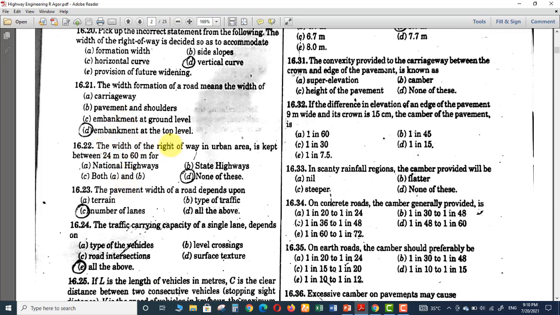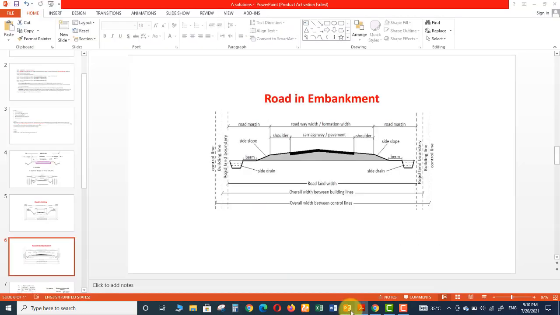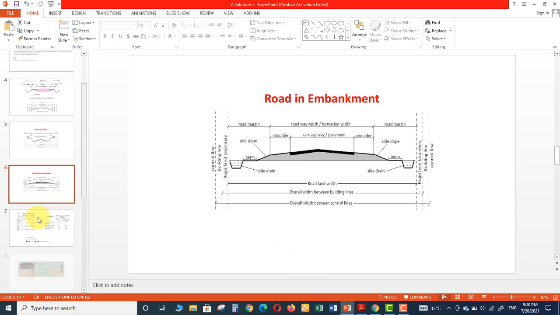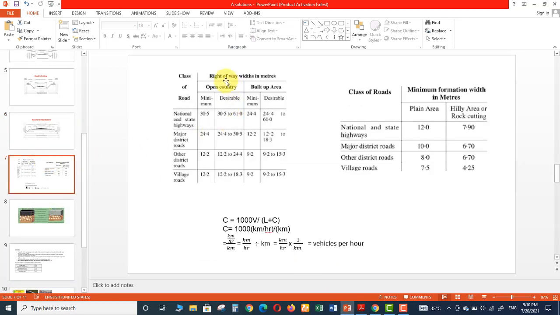Next question is the width of a right of way in urban areas is kept between 24 to 60 meter. Okay, width of the right of way. Right of way width. Actually, desirable 30 to 60 for national and state highways.